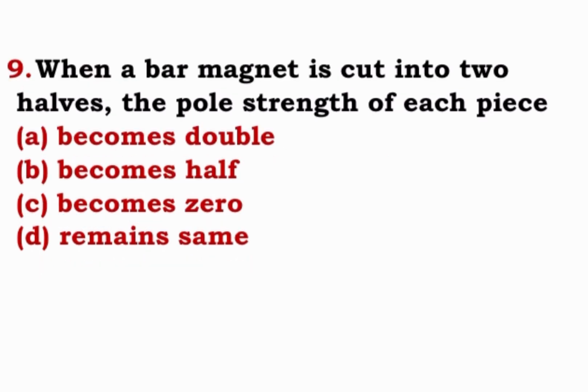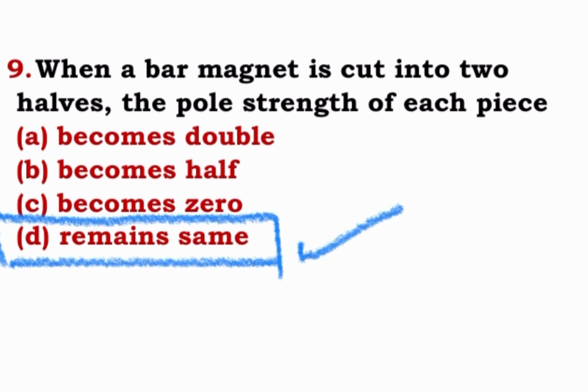When a bar magnet is cut into two halves, the pole strength of each piece becomes double, becomes half, becomes zero, remains same. Among these options, correct option is D, that is remains same.